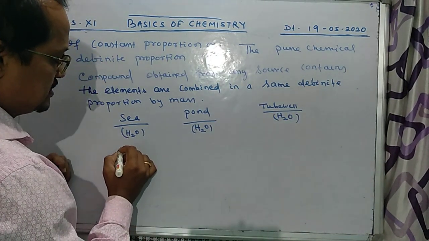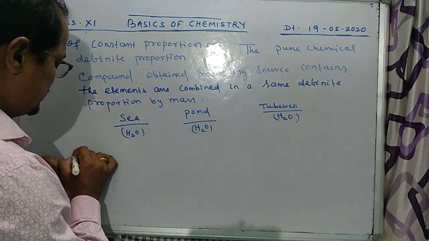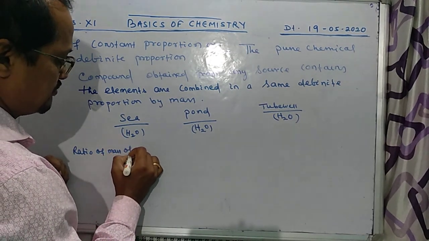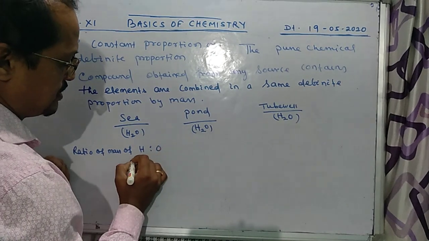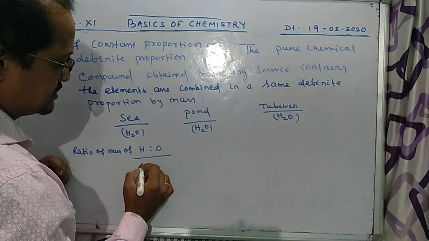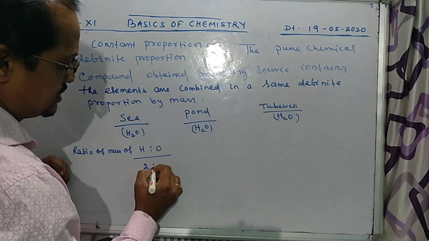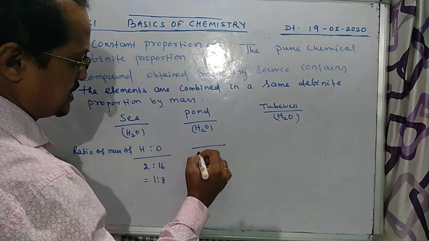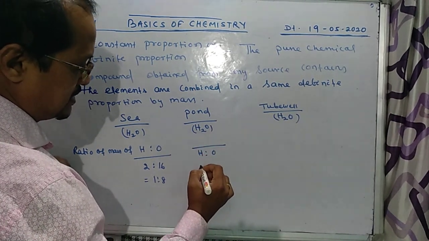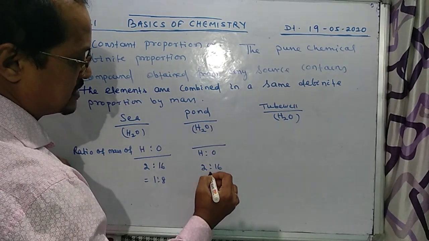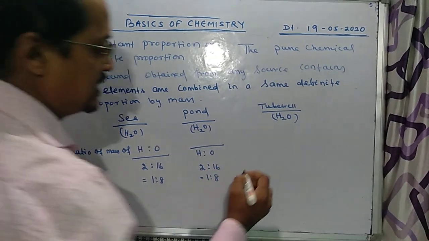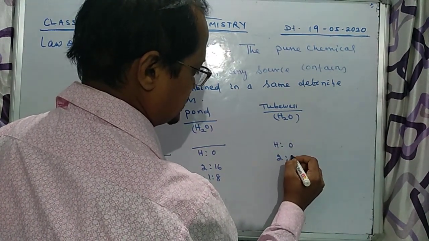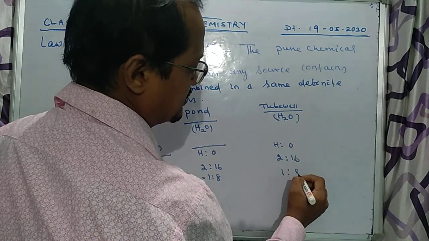In this case, what will be the ratio of the mass of hydrogen to oxygen? Hydrogen has mass 2, oxygen 16, so 2 is to 16, that is equal to 1 is to 8. Here also, hydrogen is to oxygen is 2 is to 16, that is equal to 1 is to 8. Here also the same thing: 2 is to 16, equal to 1 is to 8.